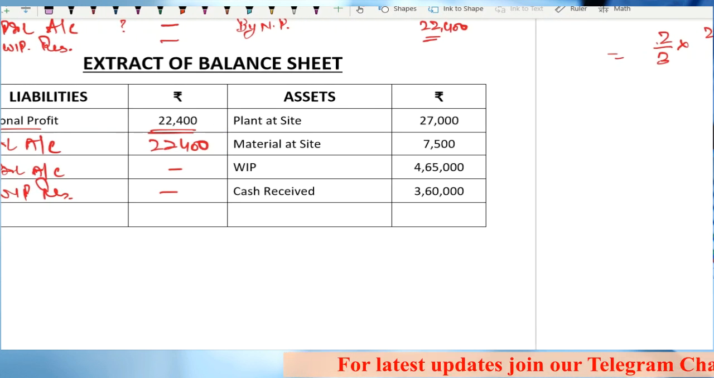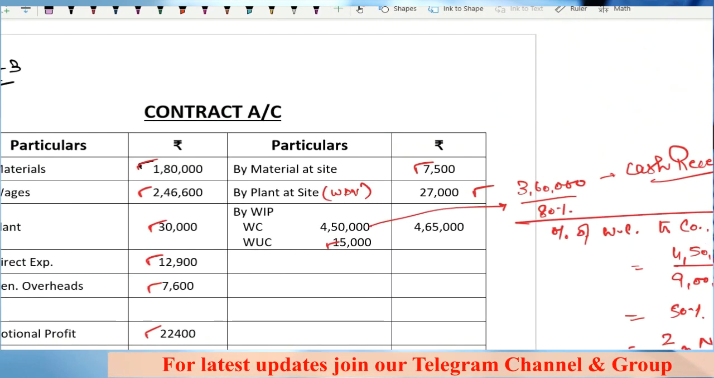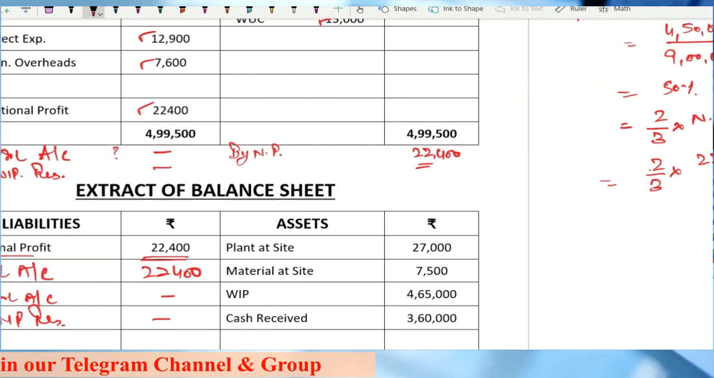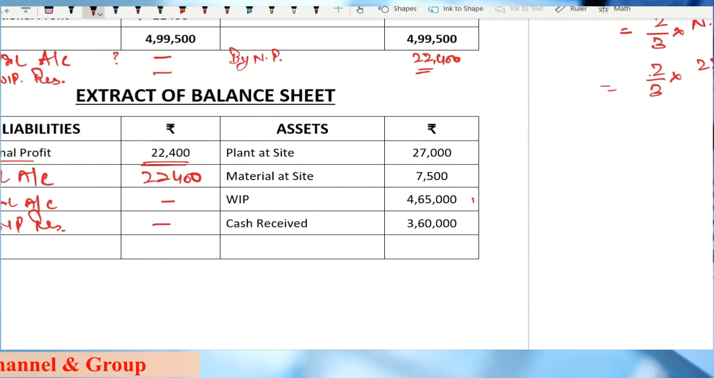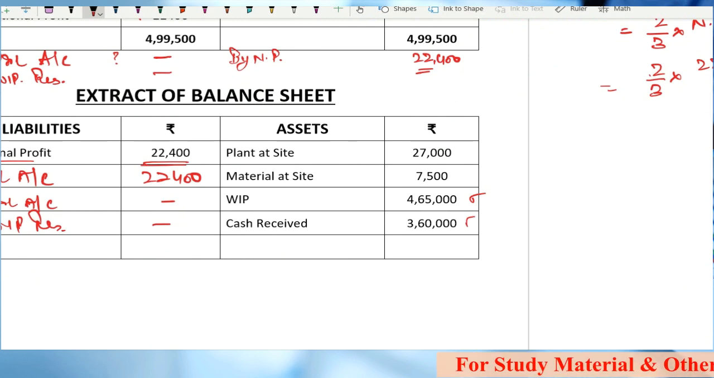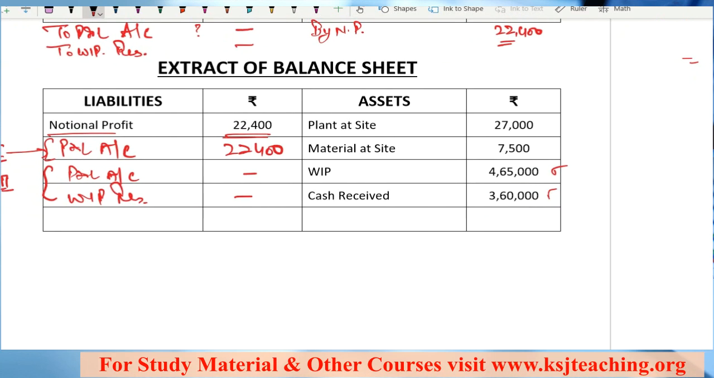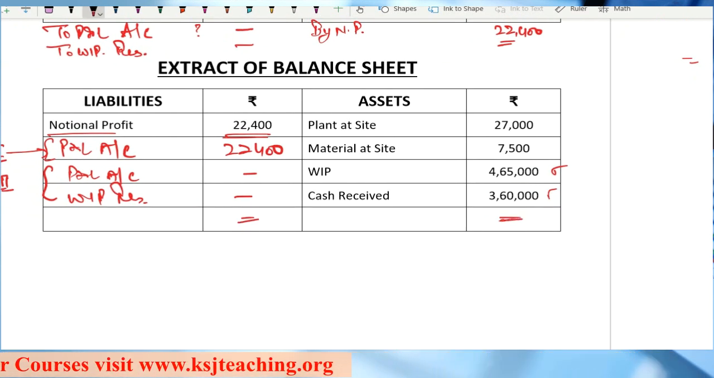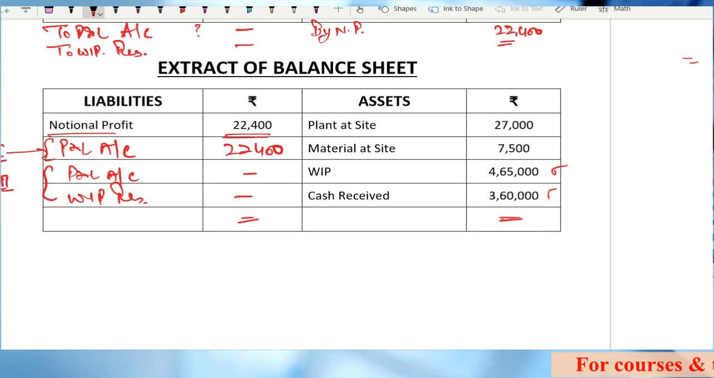Then on the asset side, we have the material at site. This is again my asset, my plant at site 27,000. Whatever WIP is there, 4,65,000. This is again my asset, sir. This is work in progress. Cash received 3,60,000, cash in bank balances, right? So all these things you will take in the balance sheet. It is not necessary that your balance will match. No, it will not match, because it is just an extract of the balance sheet. It is not a complete balance sheet in itself.